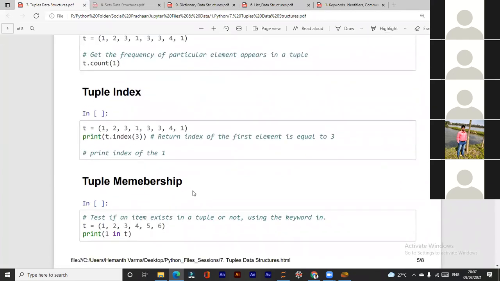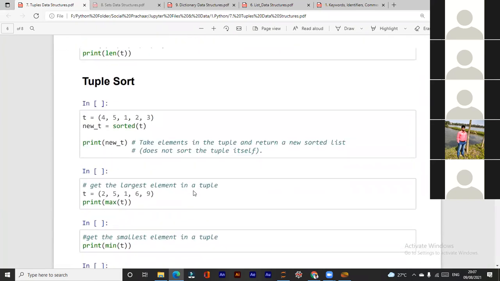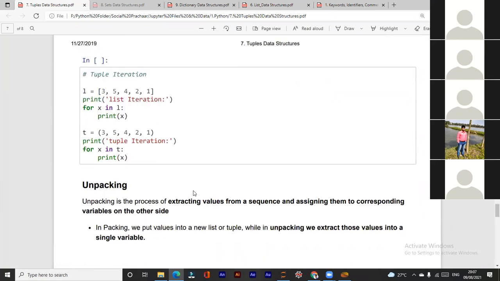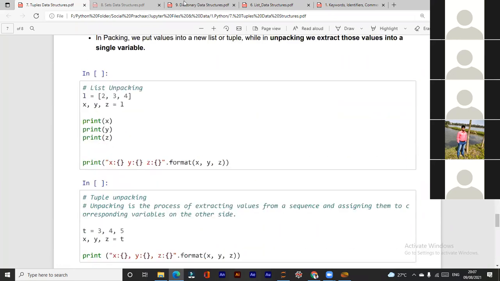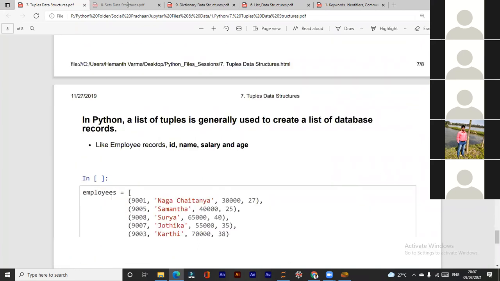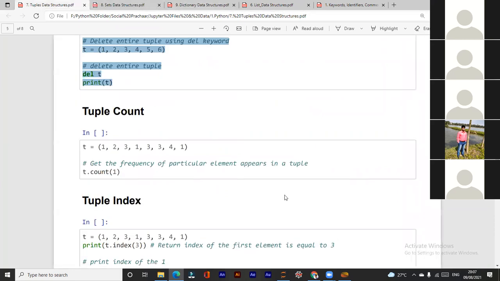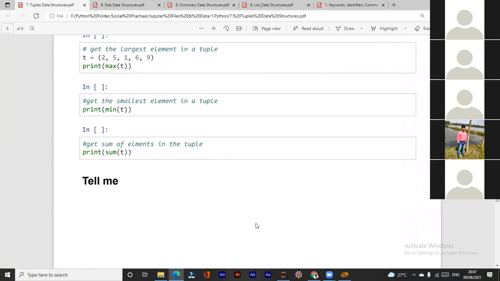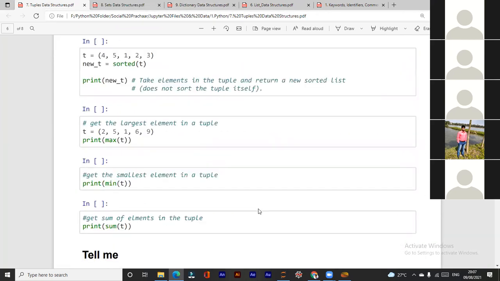I think this much is enough for today. Tuple sort and one or two functions are there. Tuples and sets and dictionaries are remaining. Sets and dictionaries are not that big. Okay, this much is fine for today. I will share a PDF in the group.